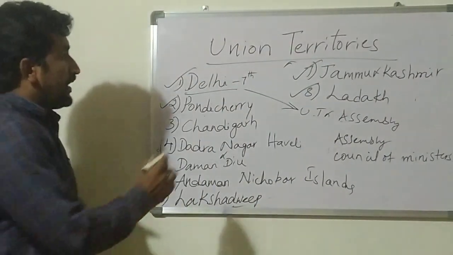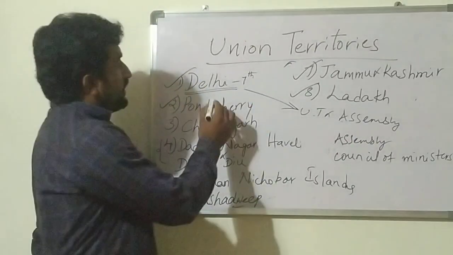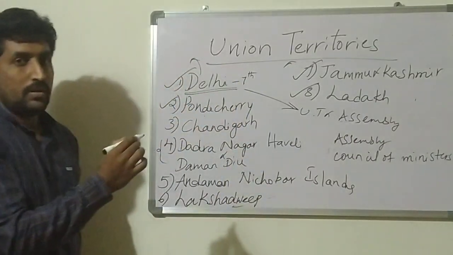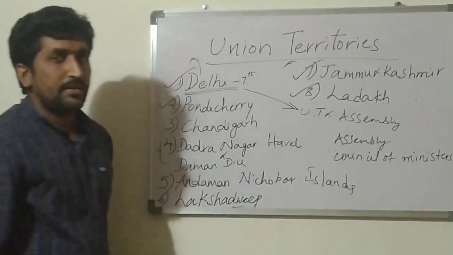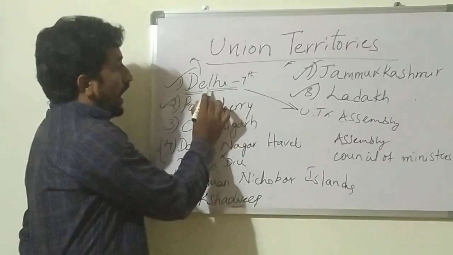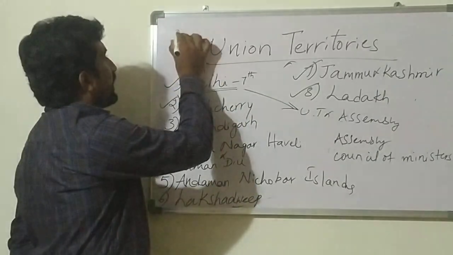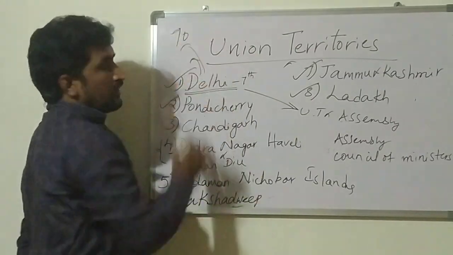Remember, sometimes questions will be asked: which union territory had only a high court till the formation of Jammu Kashmir and Ladakh as separate union territories? Answer is Delhi. So another question will be asked: how many members are there in the Delhi Union Territory Assembly? Okay, this number is 70.